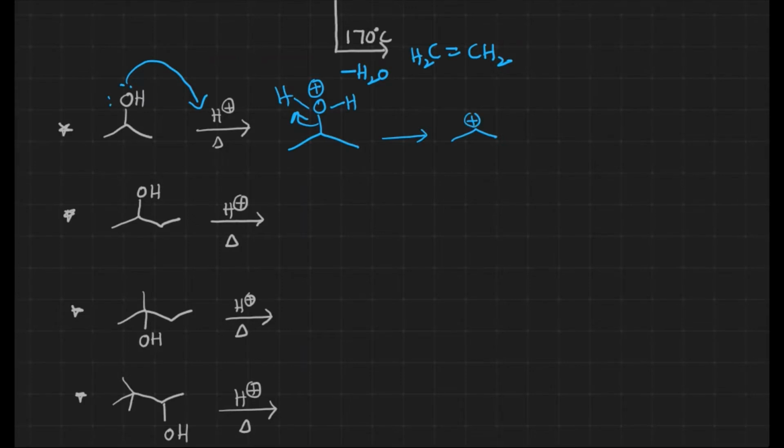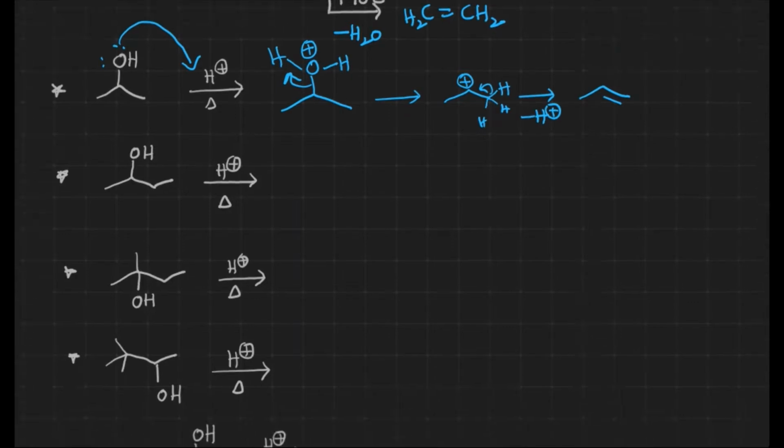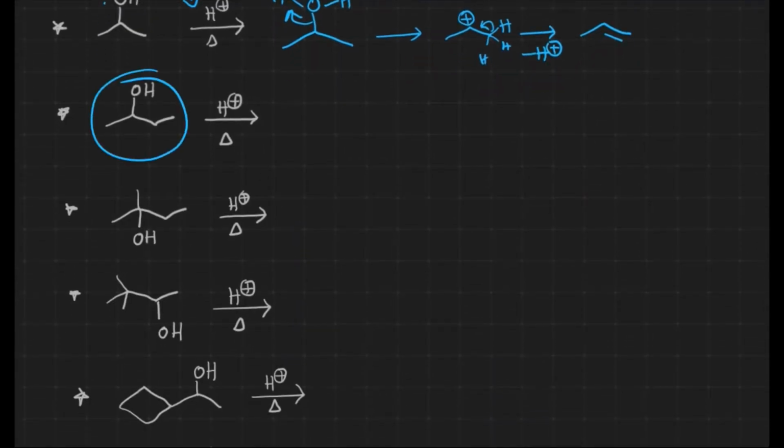After that, a carbocation is formed, and we have adjacent hydrogens. Elimination of a proton takes place, and an alkene is generated. This is how the normal reaction takes place with alcohols and acid reagents. Now let us see what kind of products are going to be formed with this one.